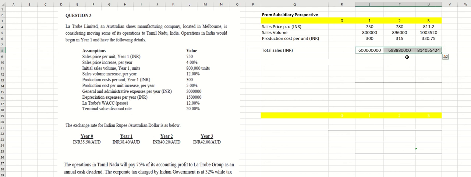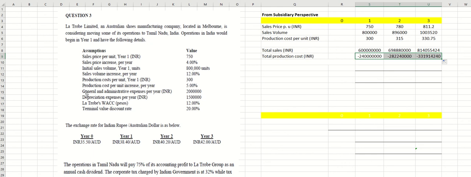After calculating the total sales, this is inflow, so it's going to be positive. Then you have to calculate the production cost. How much is the total production cost? Total production cost is 300 in year one times the sales volume. You will get the answer. I put it negative over here because I want to portray the outflow. This is inflow, this is outflow. So we get this amount.